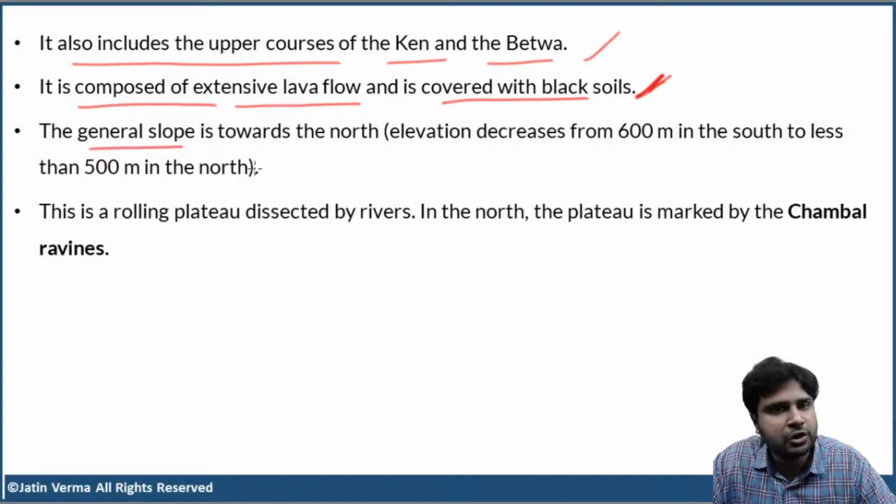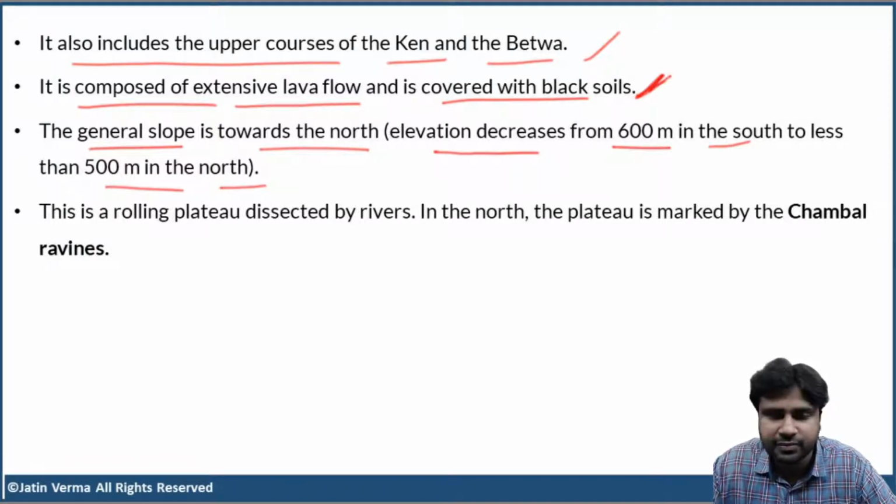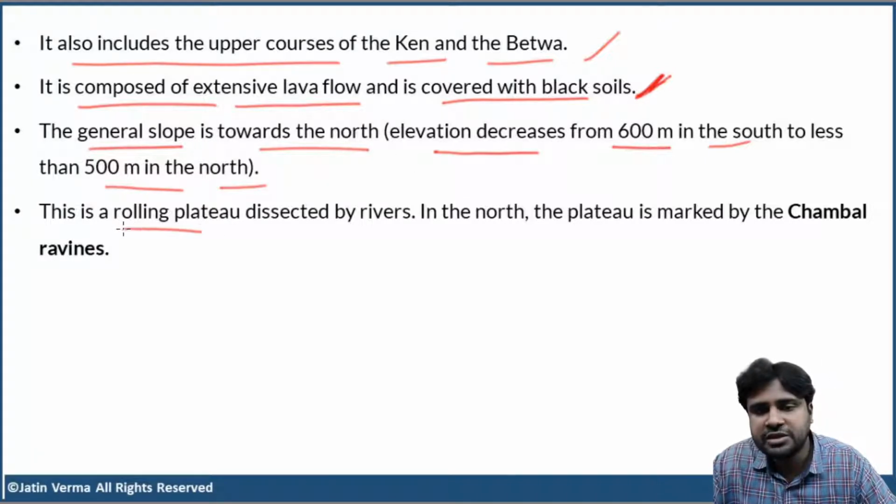Now, the general slope of the Malwa Plateau is towards the north. What do you mean by that? Elevation is more in the south and elevation decreases towards the north. So elevation decreases from 600 meters in the south to less than 500 meters in the north. So the slope is towards the north. This is a rolling plateau dissected by rivers.